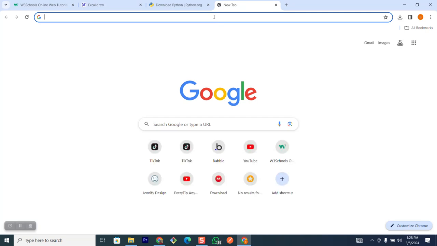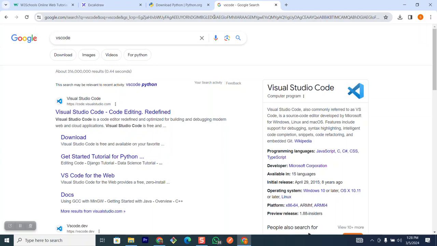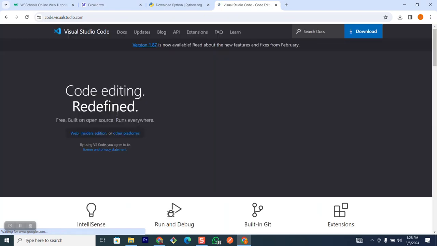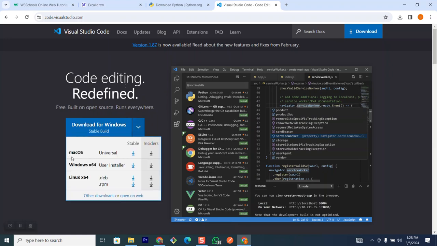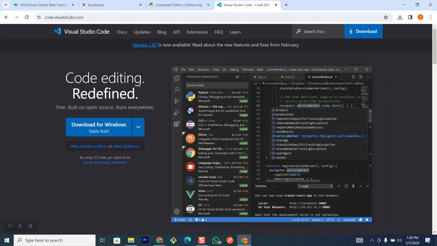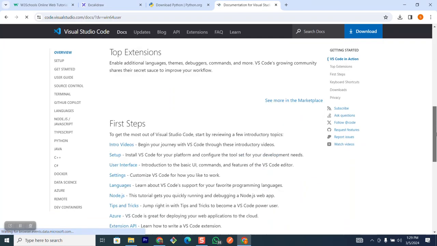After that, the next application you need to install is VS Code. If you don't know what it is, VS Code is simply a text editor for writing programs. Just like you installed Python, you also have to come here and you see download for Windows. If you're visiting this website from Mac OS, that will be different, and you can see the option for Mac OS here. But if you're using Windows, you simply click on this, and it will download the executable file for you to install on your machine.